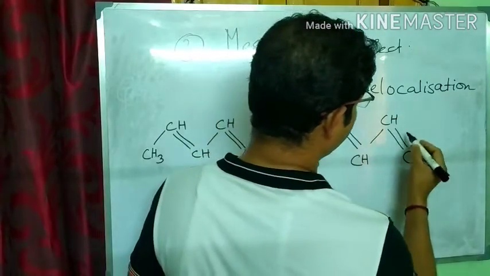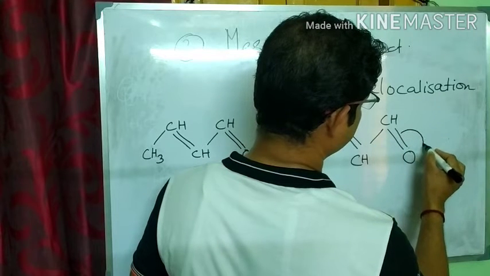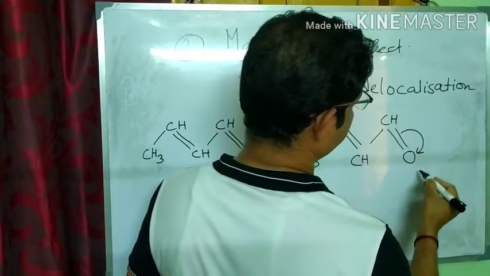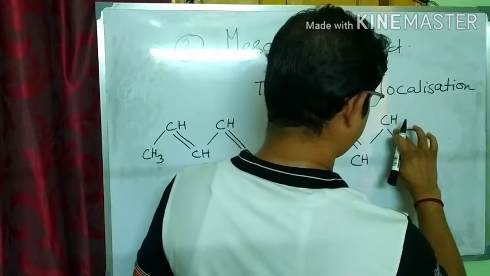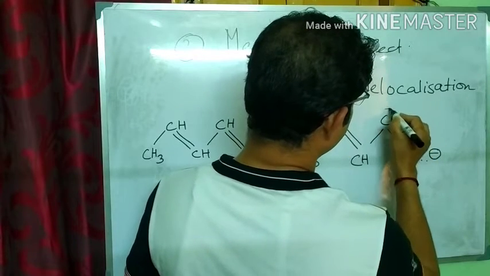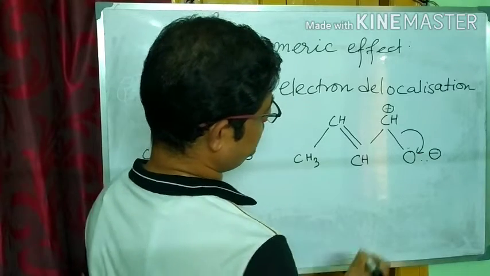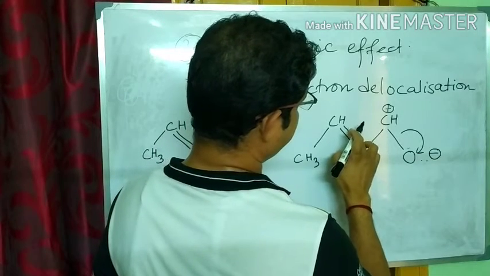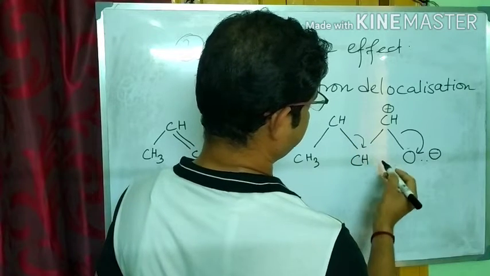Due to the Meso-Meric effect, what happens? These pi electrons will shift to this oxygen atom. Here, carbon gets a positive charge. At the same time, these pi electrons also shift to here.